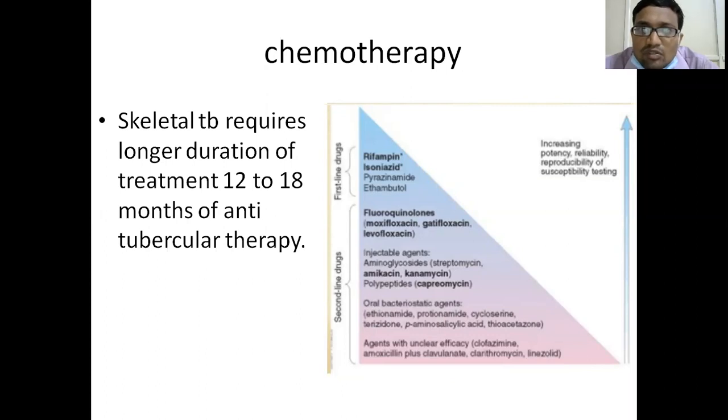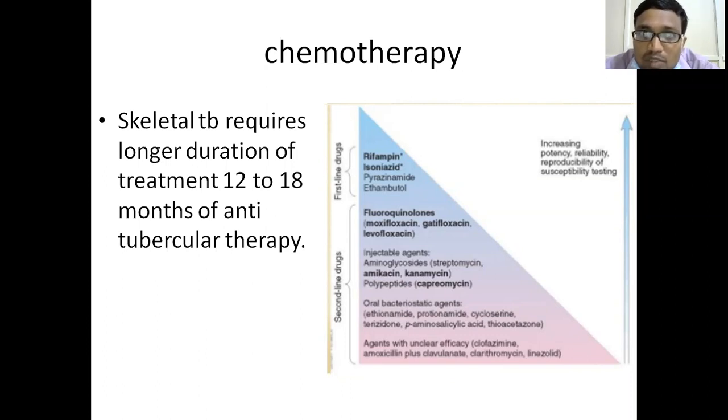Whatever it is, we have to know the first line drugs and second line drugs, and in future there might be many other drugs coming. But at present, for skeletal tuberculosis, the duration of treatment is 12 to 18 months, which is a longer duration of illness.